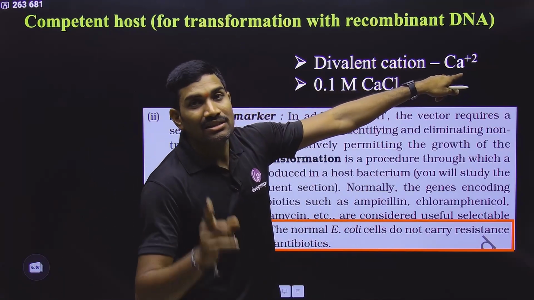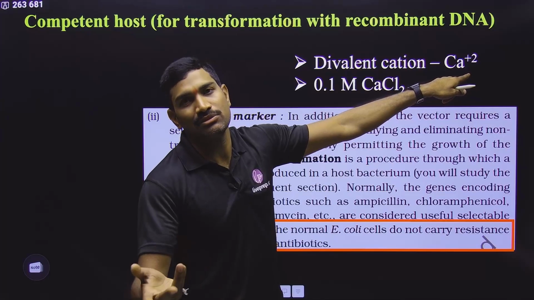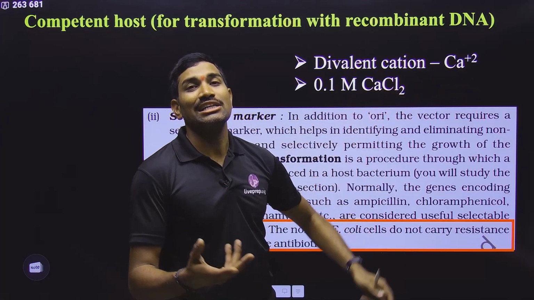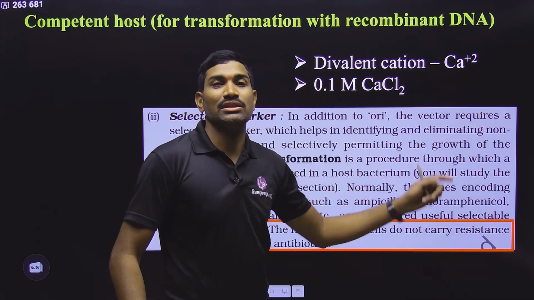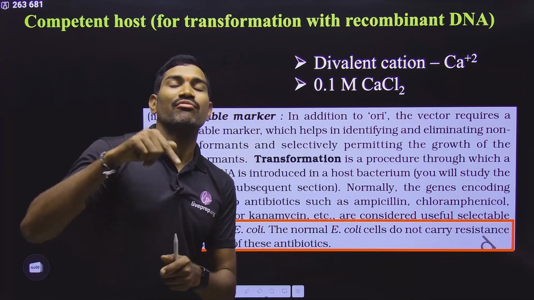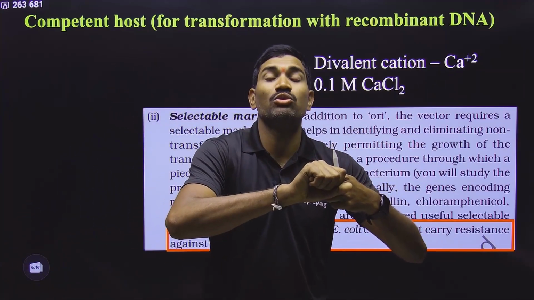So that's why this bacterium is treated with a divalent cation like calcium. Generally we use 0.1 molar calcium chloride. What is the aim here? This calcium binds with the cell wall of the bacterium. The cell wall is negatively charged, and calcium binds so that it is neutralized.